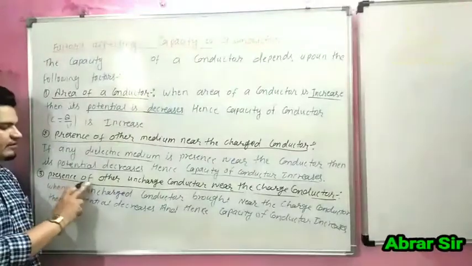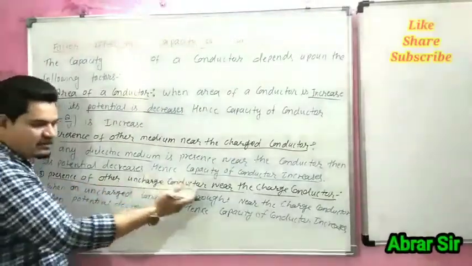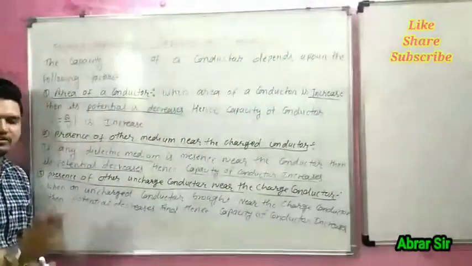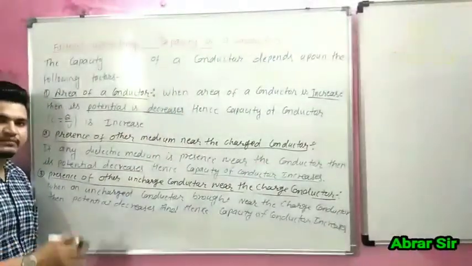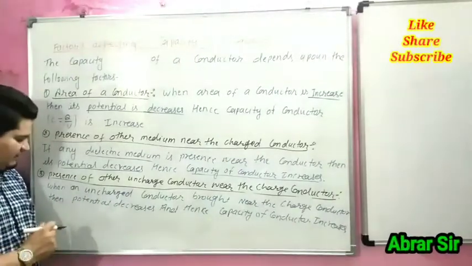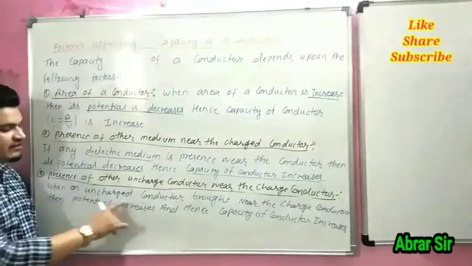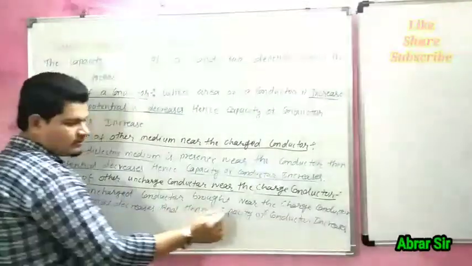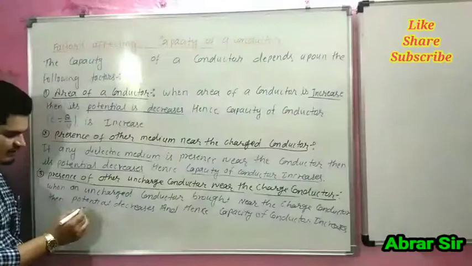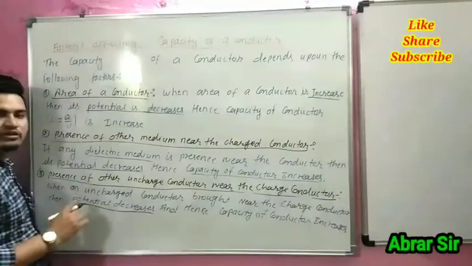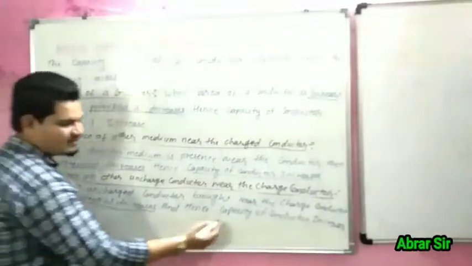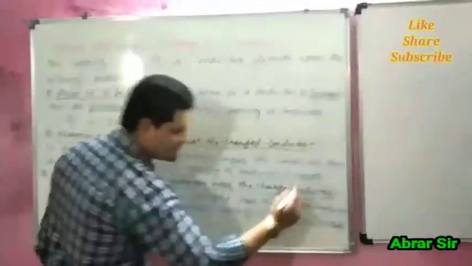Third, the presence of another uncharged conductor near, or around, the charged conductor. When an uncharged conductor is brought near the charged conductor, the potential decreases, and so the capacity of the conductor increases.